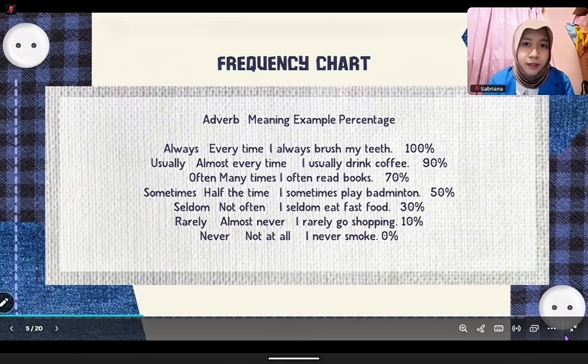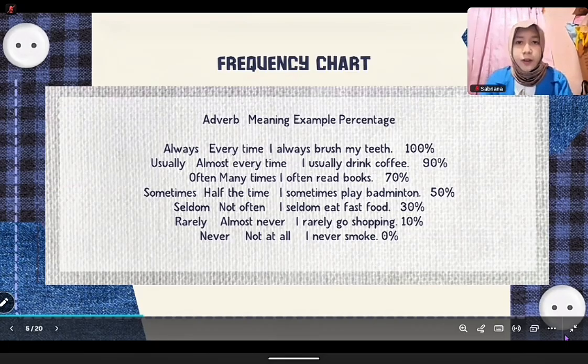Sometimes means around half of the time, or 50%. Seldom means not very often, around 30%. Rarely means almost never, about 10%. Never means not at all, or 0%.